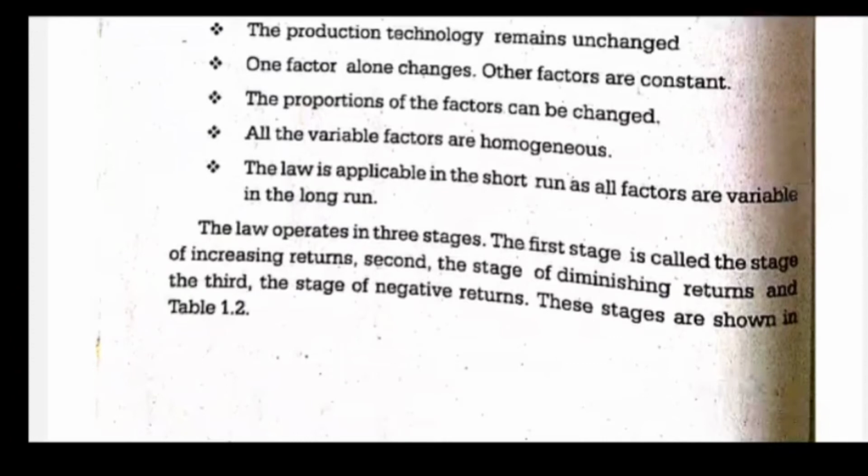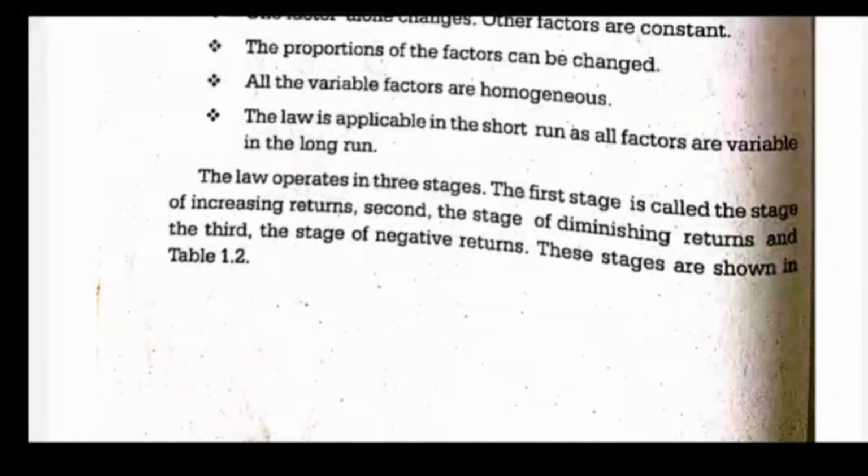The law is applicable in the short run, as all factors are variable in the long run. So this can be applicable only in the short run, only during a short period of time. In the long run, there is no factor which is constant or fixed. Land can change in the long run. If we purchase land for an industry, we cannot change land every year. We cannot buy new land every year. Or machinery, if we buy, we cannot buy new machinery every year. It has to last at least 5 to 10 years.